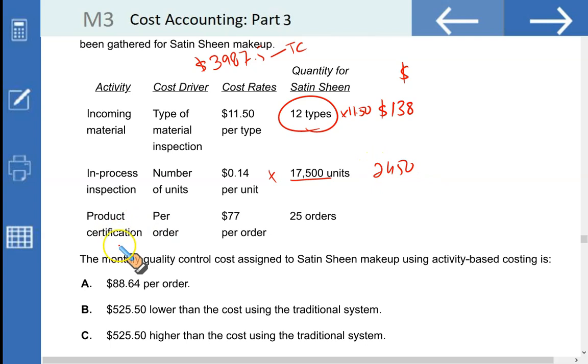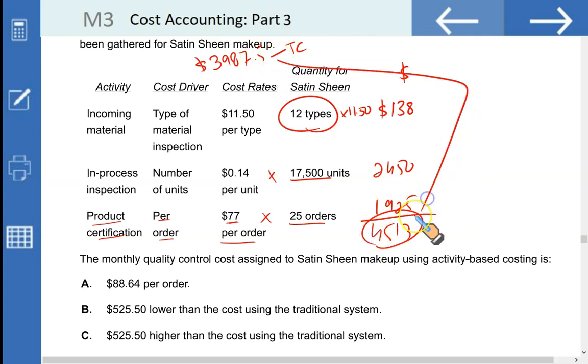The third one is the product certification. This is the third cost pool, and it is driven by the number of orders, and it costs $77 per order to certify. If there were 25 orders, then the cost related to product certification would be 25 times 77. That gives you 1,925. This is the cost of quality under ABC: 138 plus 2,450 plus 1,925 gives you a total of 4,513.